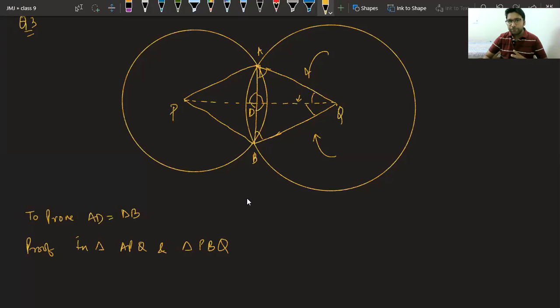First thing, PQ is common, very good. PQ equal to PQ, common. What is the other thing given to us class? Please answer. In triangle APQ and triangle PBQ, very good Bhavya. Others please try. What else we can say? Yes, this radius AP and this radius PB is equal. This radius AQ and this radius BQ.